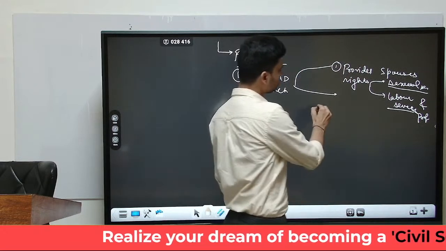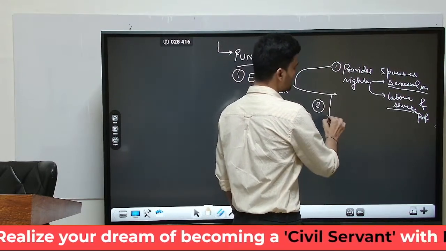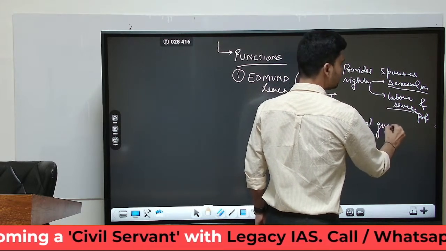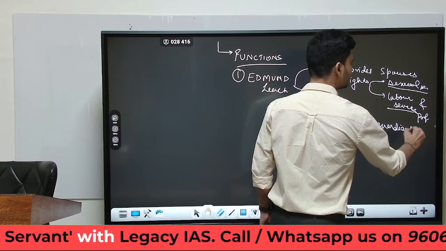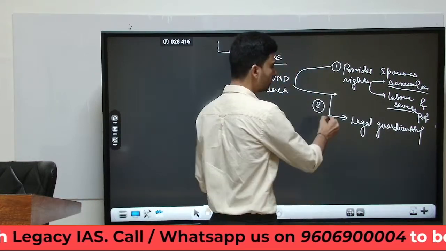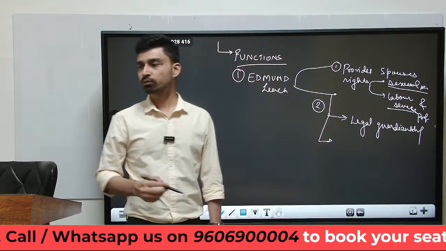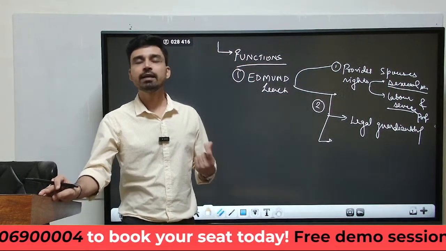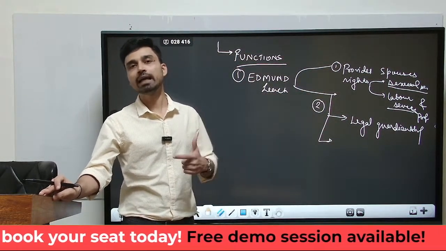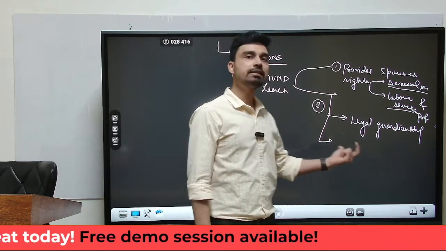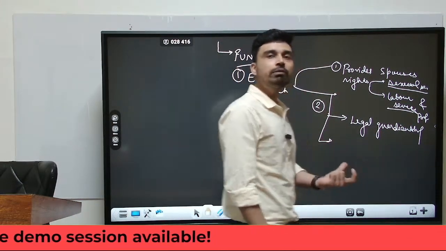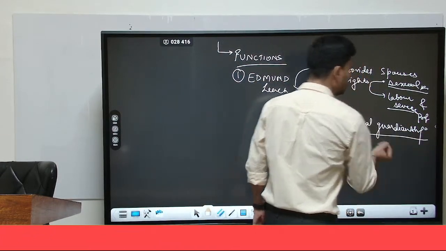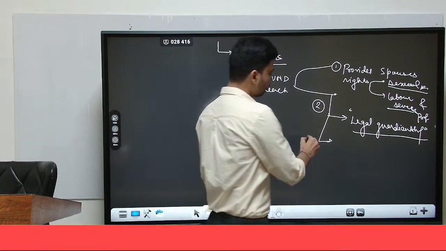Then the second major function that marriage serves to perform is that marriage establishes a legal guardianship for the children that are born to the couple. So the second is legal guardianship. That is also very important, because in the last class we discussed that one definition of marriage is a union between a man and woman where the children born are considered legitimate offspring. And how will they be considered legitimate offspring? If in the eyes of law the guardians are legal, and that is the parents. So that is the second function.